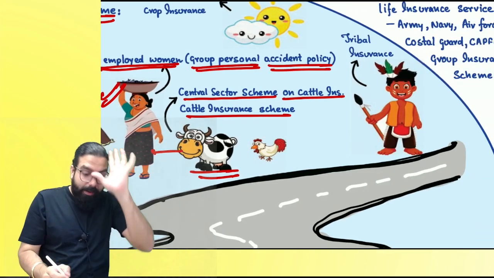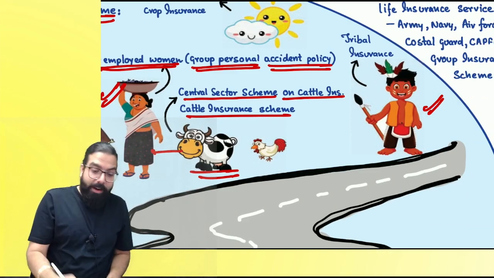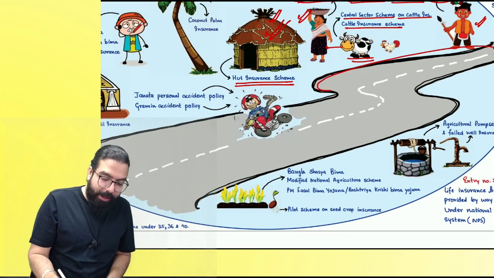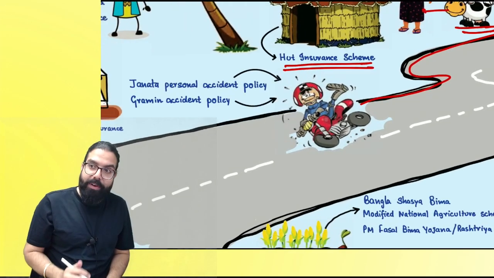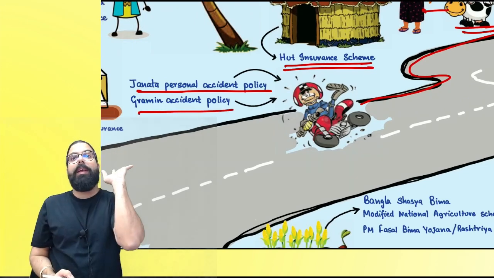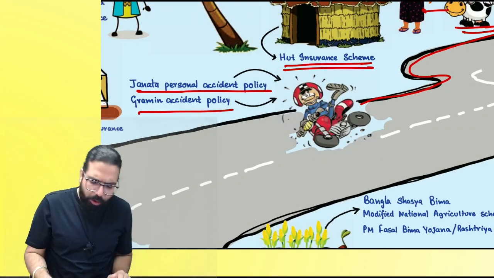Cattle insurance is exempted. Then, Baba, there is this tribal person in the village. Tribal insurance is being exempted. Now suppose this tribal person took a bike and was going, and when he was going, he fell down. So, Baba, Janta Personal Accident policy, Gramin Accident policy, any amount which is being charged, there is no GST.